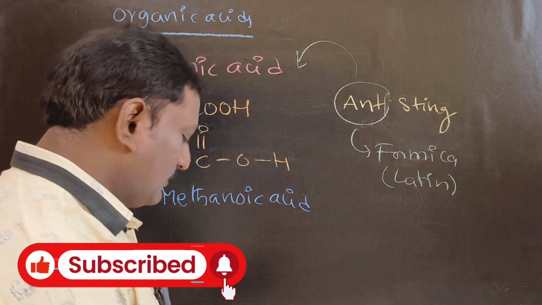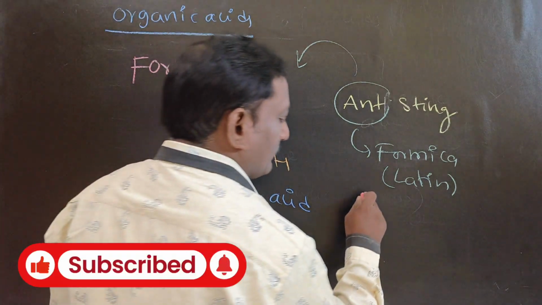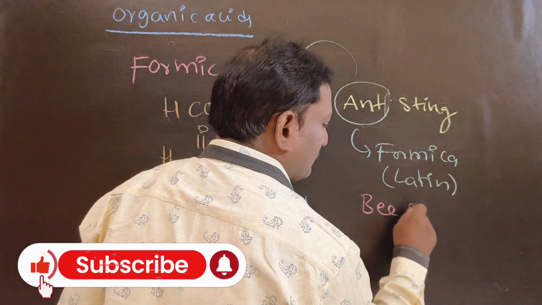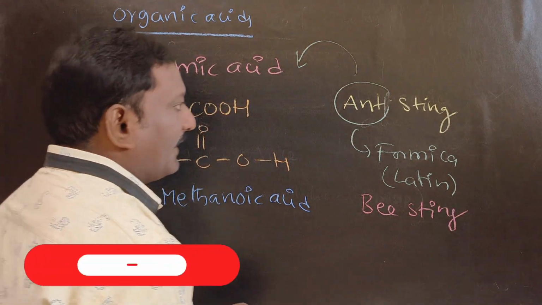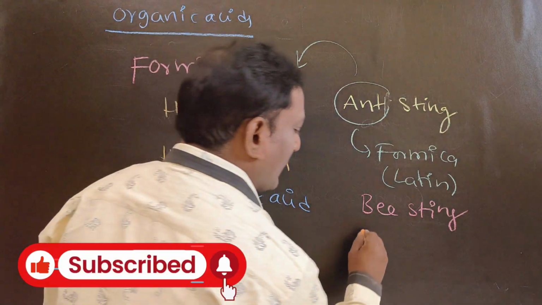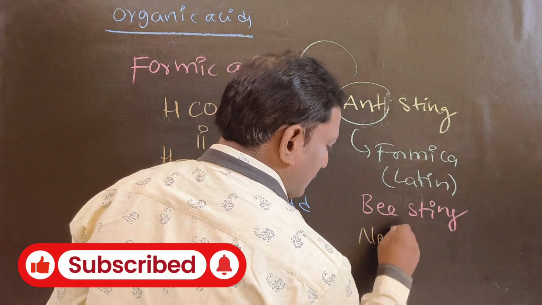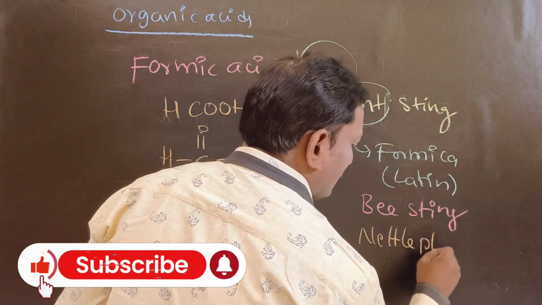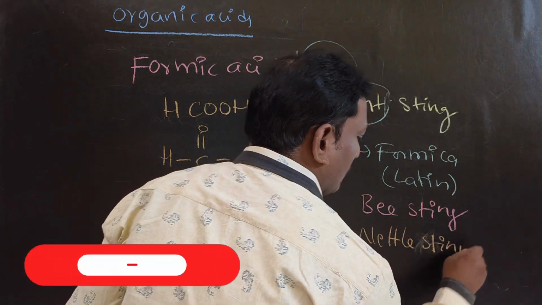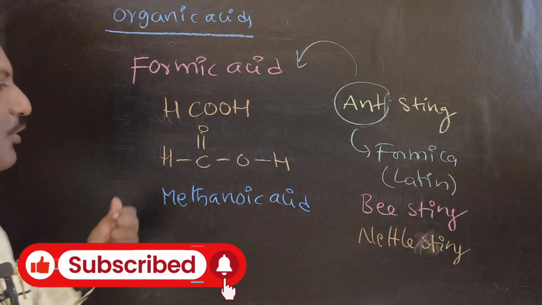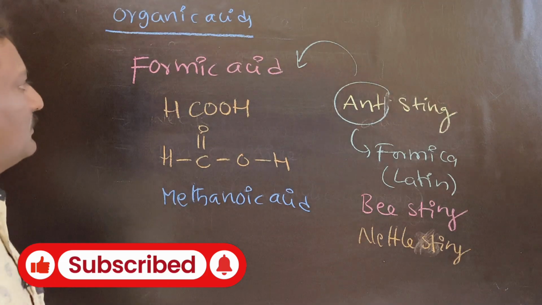Not only that, formic acid is present in bee sting and nettle plant sting as well. This is an example of an organic acid, that is formic acid.